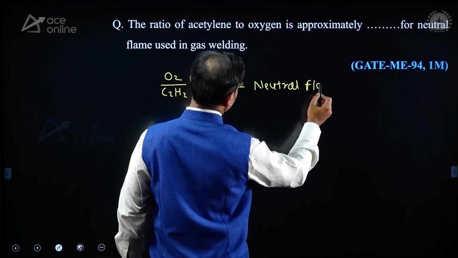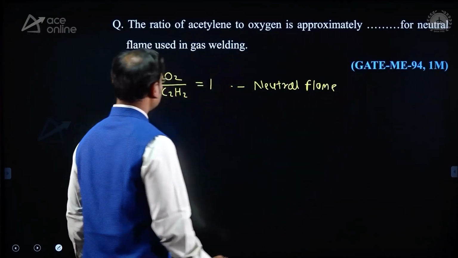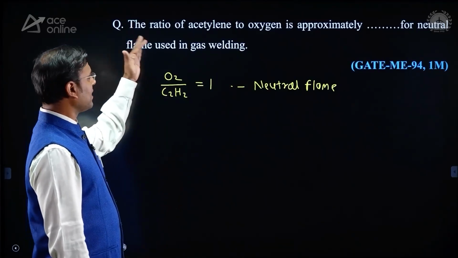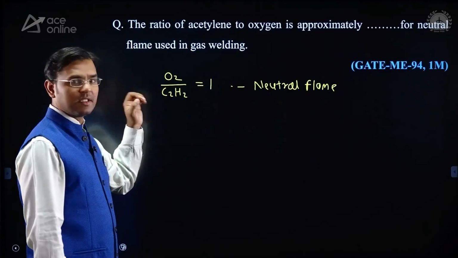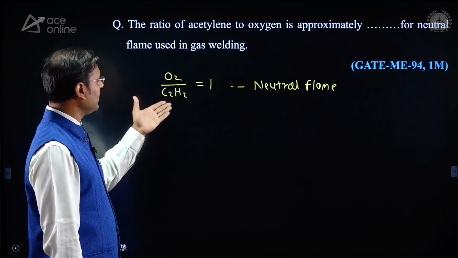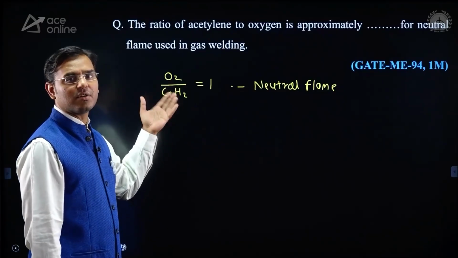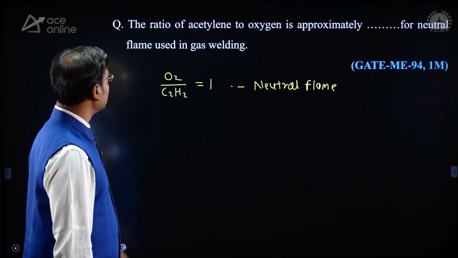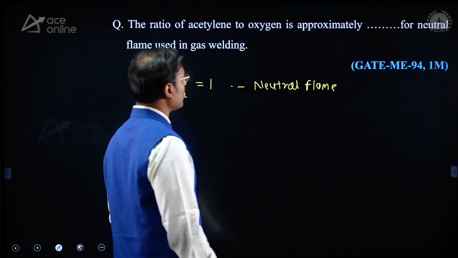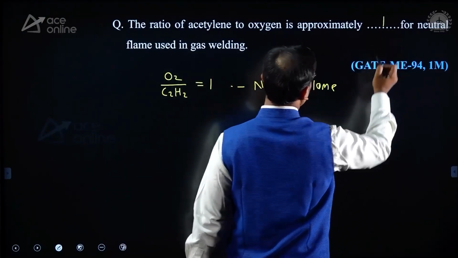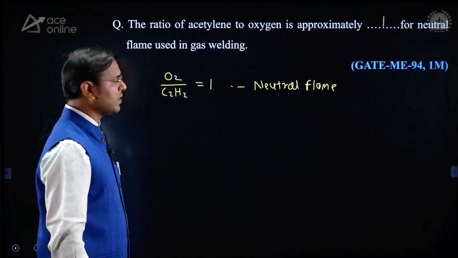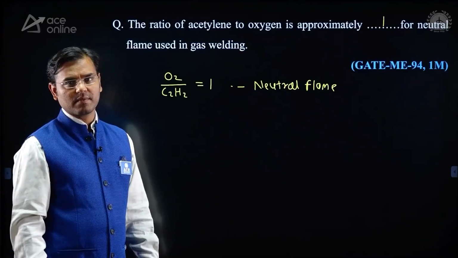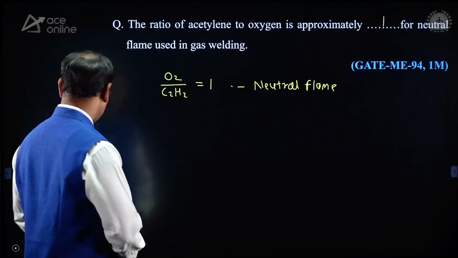Neutral flame means the ratio is equal to 1. They are asking the ratio of acetylene to oxygen. Oxygen to acetylene is 1, so acetylene to oxygen is also 1. Then the ratio of acetylene to oxygen is approximately 1 for a neutral flame used in gas welding.